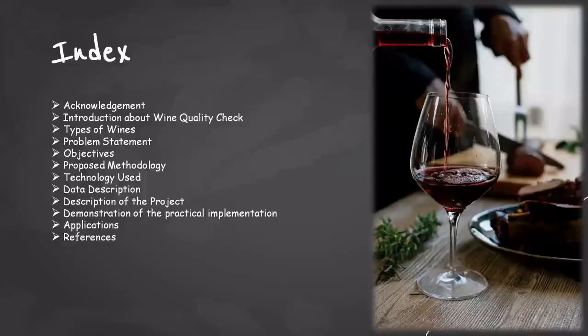Here is the index, in which there is an acknowledgement, introduction about the wine quality check, types of wines, problem statement, objectives, proposed methodology, technology used, data description, and description of the project. After the description of the project, I will tell you about the demonstration of the practical implementation. Then I will tell you about the applications and references.